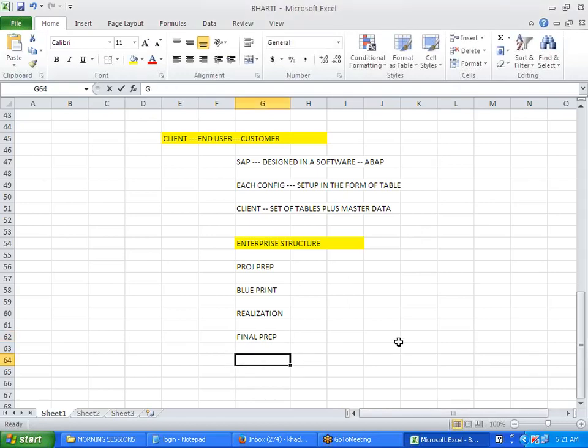Final preparation phase and the go live. These are the 5 phases. It is during this phase that we design the enterprise structure. How do we design? You have a certain QNDB, question and database, with you. Based on that question and database, you will collect the information from the client.